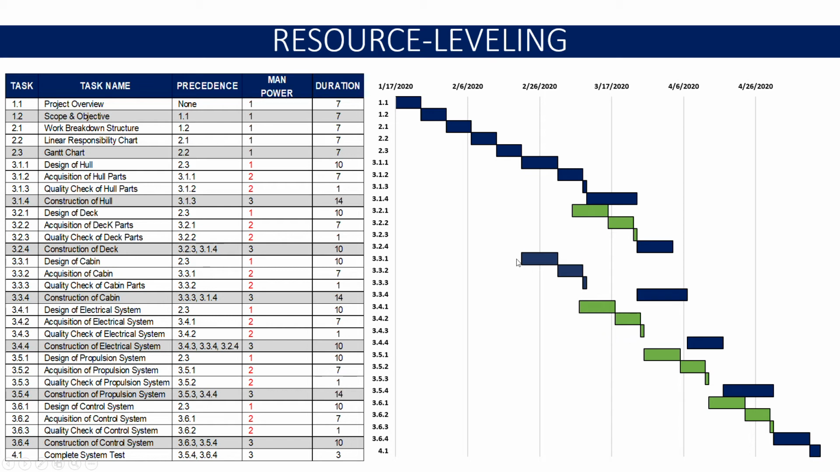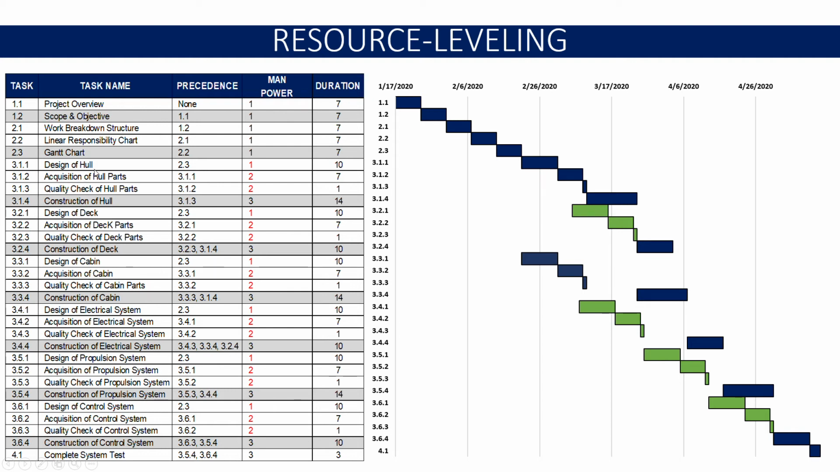First team of having one design engineer, one acquisition engineer and one quality engineer will start working on hull system on early start date. At the same time, second team of one design engineer, one acquisition engineer and one quality engineer will start working on cabin system, similarly, on early start date.